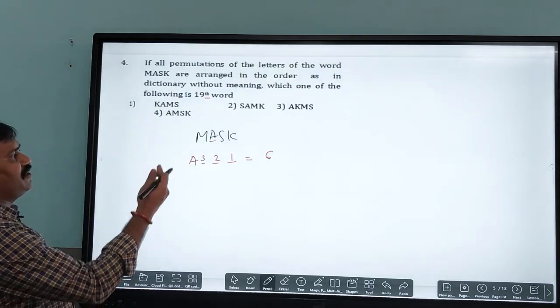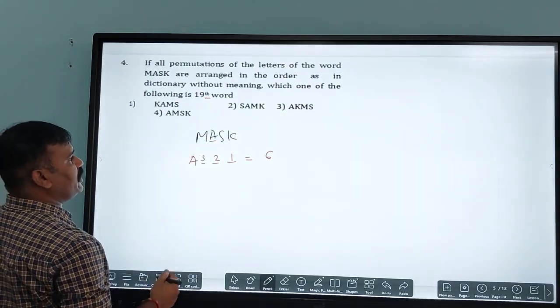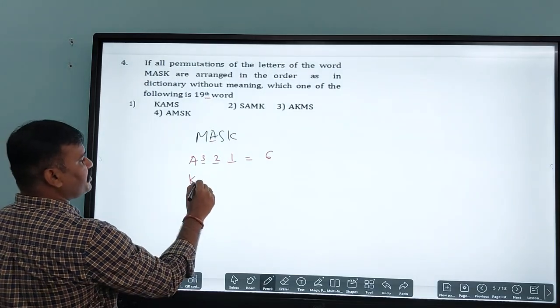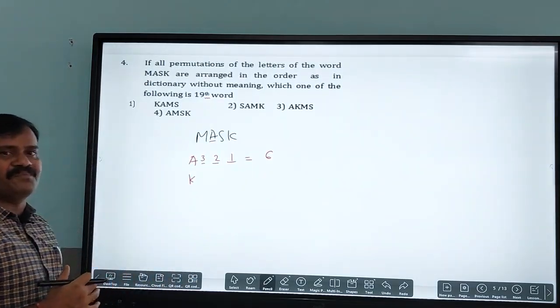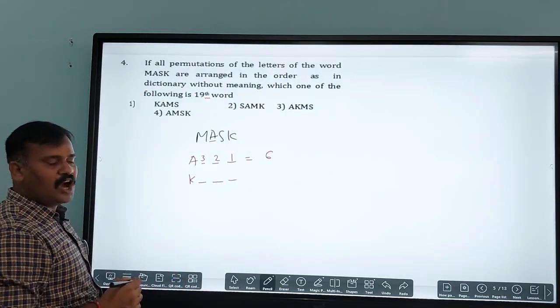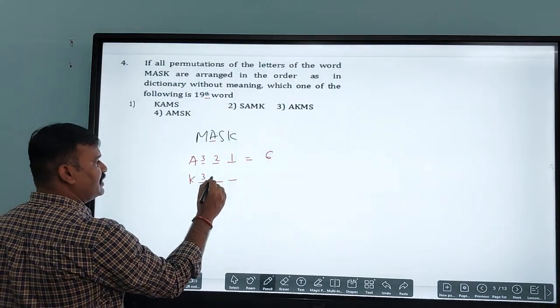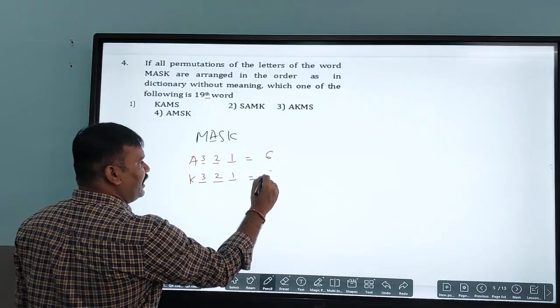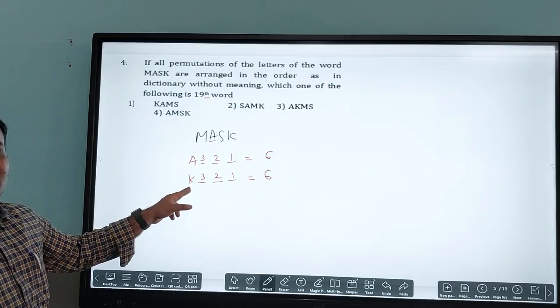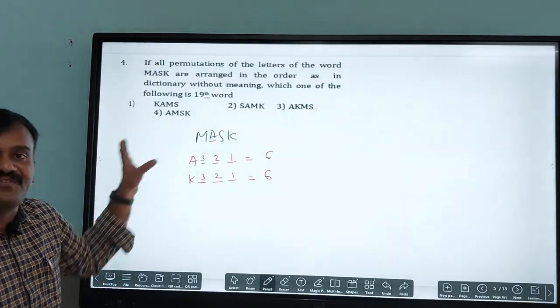Next, according to the alphabet, after A, the next letter is K. If I start the word from K, again I will have 3 letters left out. So how many ways can I arrange it? Again that is 3, 2, 1, again 6 words starting from K when arranging in the form of the dictionary.